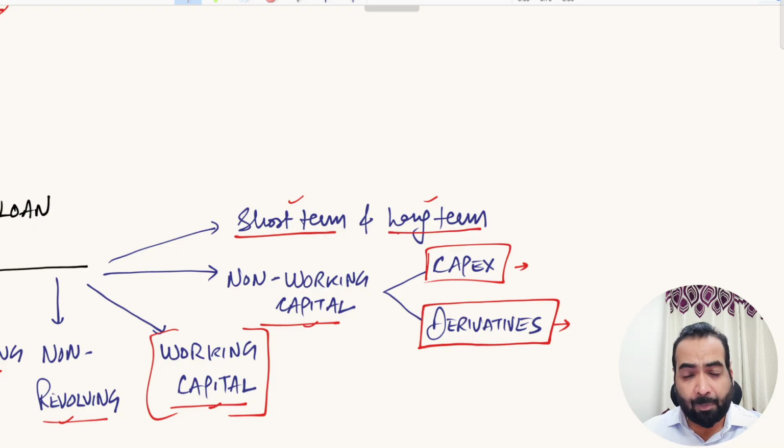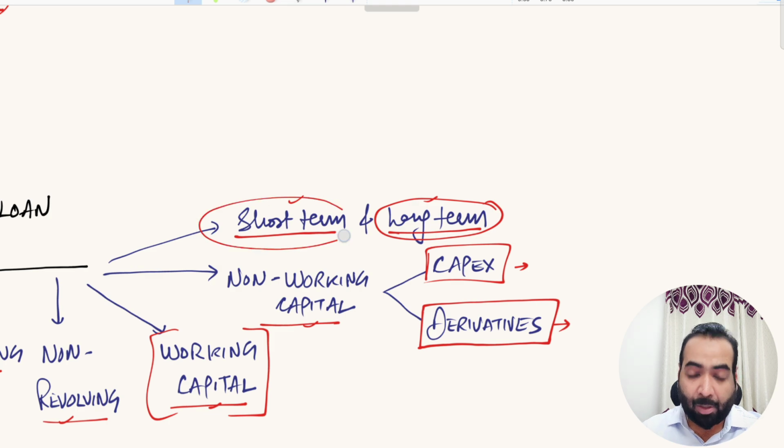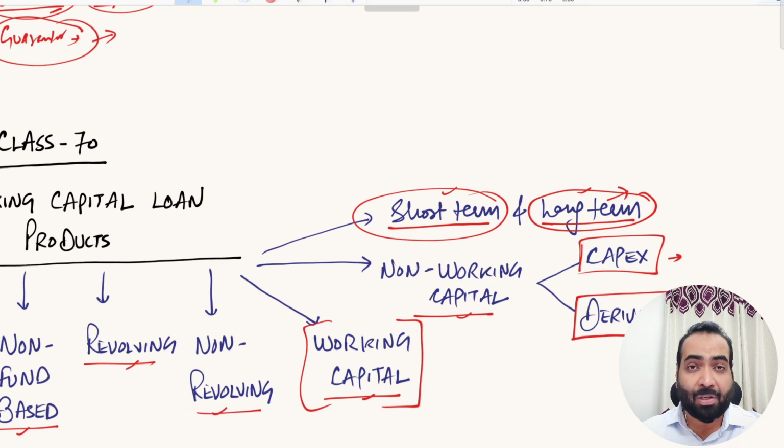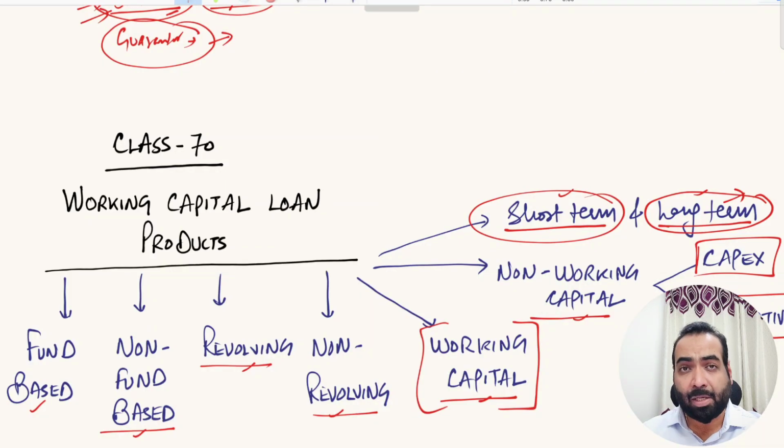By short term, we mean that loans can be repayable on demand, or the maximum time allowed for settlement of these loans can be 12 months. The long term loans are those which need to be paid back after 12 months. So the short term loans shall be reported as your current liabilities in the balance sheet, while the long term loans shall come as long term secured loans in your balance sheet as non current liabilities. So these are the key features when we study about the working capital products.